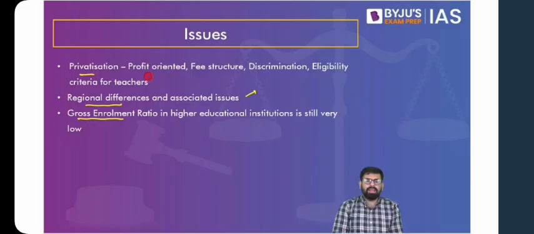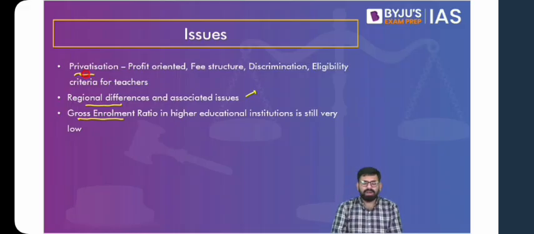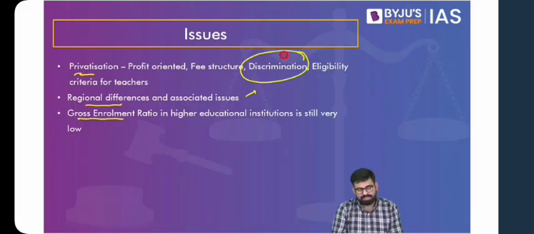The way we were saying, if we promote students from the same region, they'll ultimately serve their own region, thereby removing the regional disparity. And we'll come to what kind of solutions we can make. If you talk about privatization, you have basic issues like affordability. Because of their orientation towards profit, the fee structure is much on the high side. The fee that you have to pay in these private colleges is high, and with this high fee, you find that your socioeconomically disadvantaged students get discriminated against because they would not be able to afford that kind of fee.